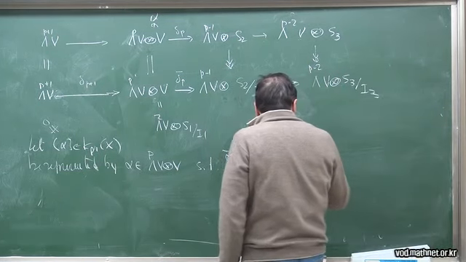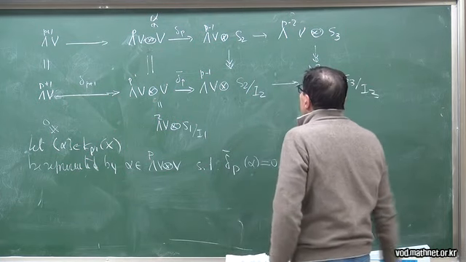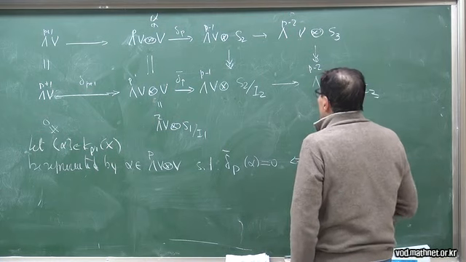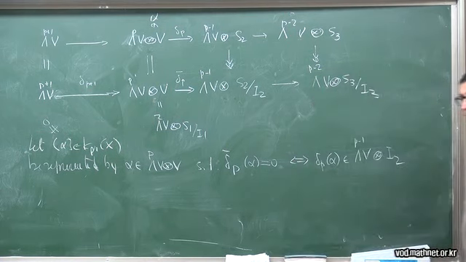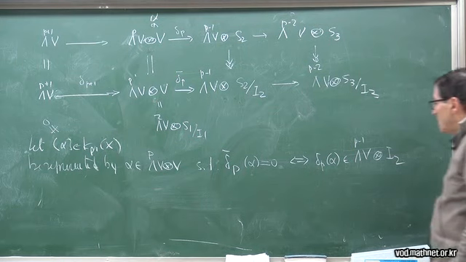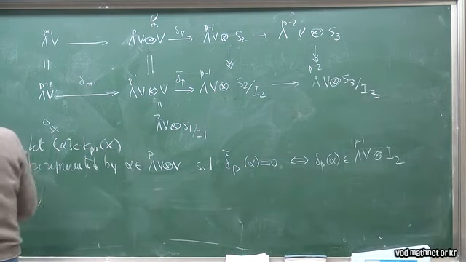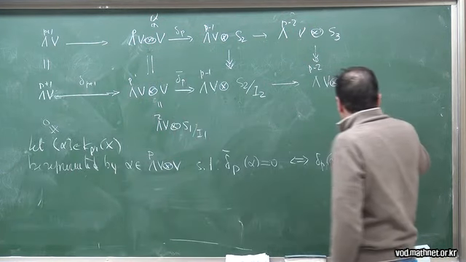And this is equivalent to delta P of alpha belonging to wedge P minus 1 V tensor I2. Okay, so this non-zero element here, at the end, gave us an element here.